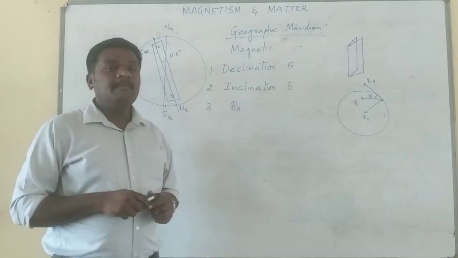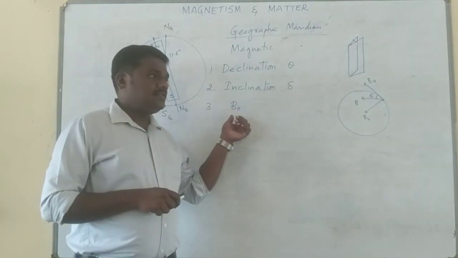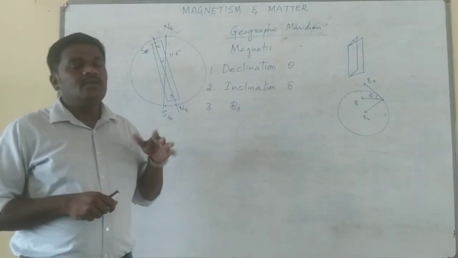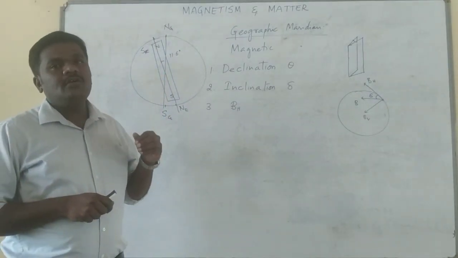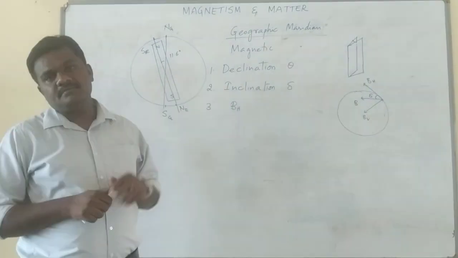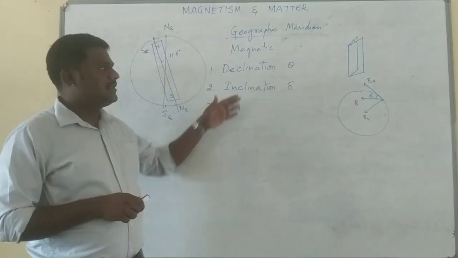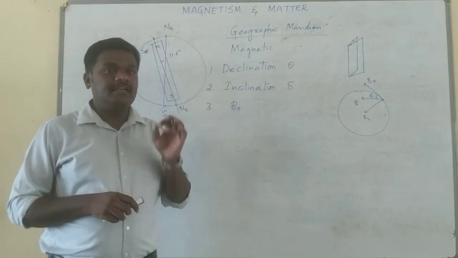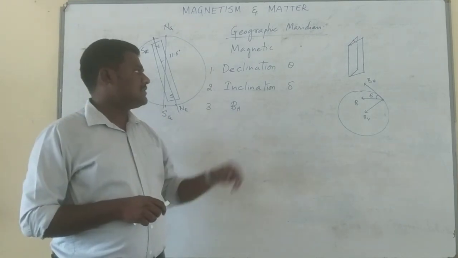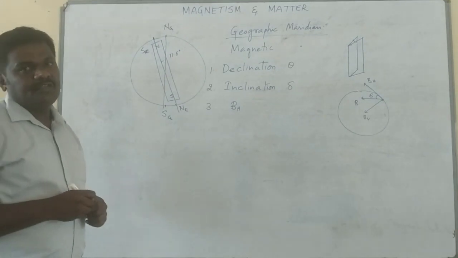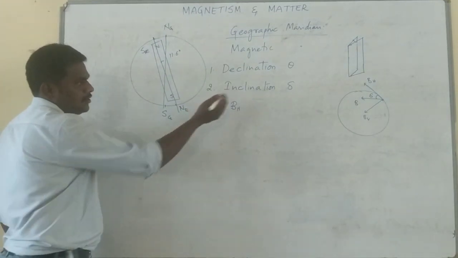Now the last one is BH. BH is technically called the horizontal component of the Earth's magnetic field. How do we define that? It is the value of the horizontal component of the Earth's magnetic field at a given point. So these are the three things essential to describe the Earth's magnetic field at a given point. Here, one thing is necessary, known as inclination. Inclination is given by the dou symbol.